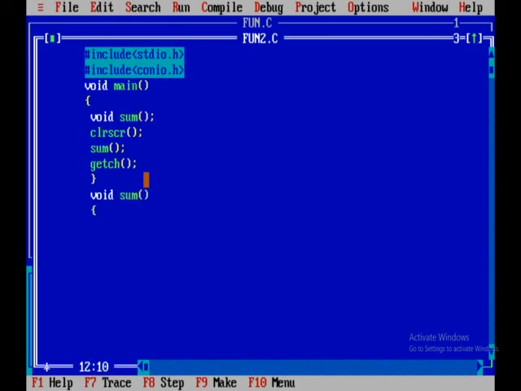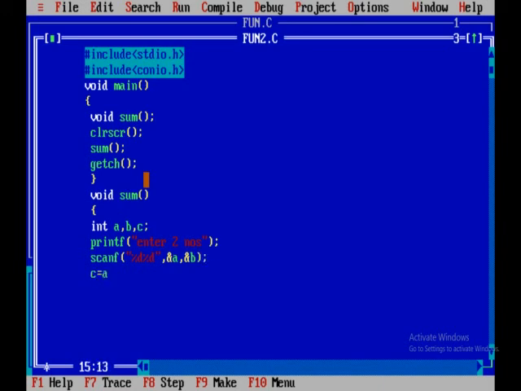Now in this program what am I doing? I am taking a value, b value, c value, right? Now printf "enter two numbers", scanf, accept two numbers, ampersand of a, ampersand of b.